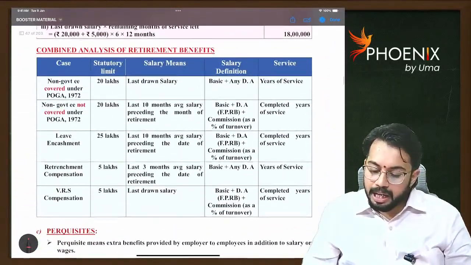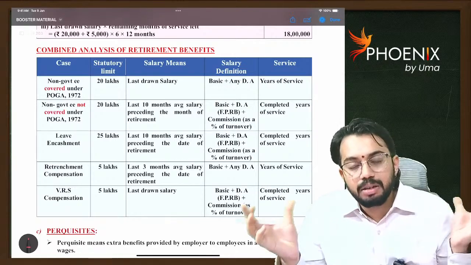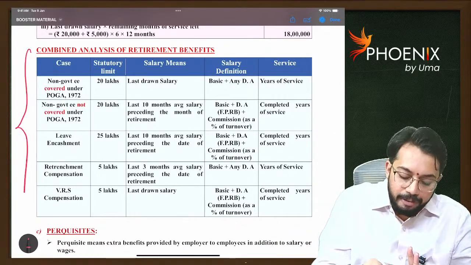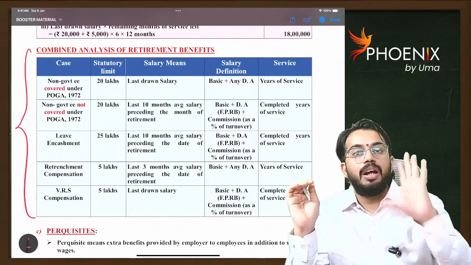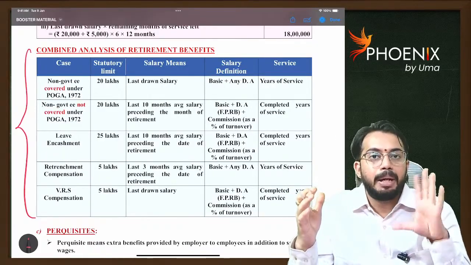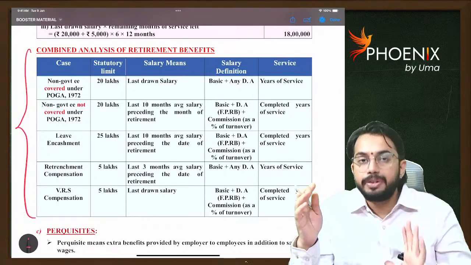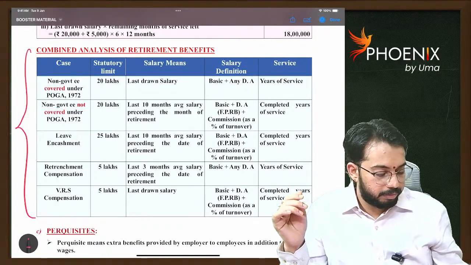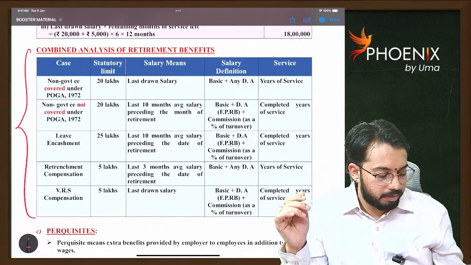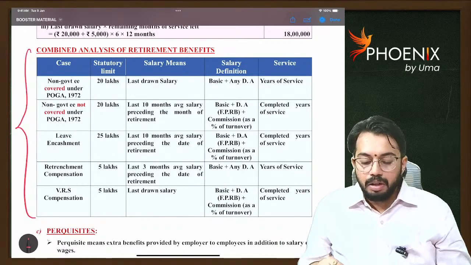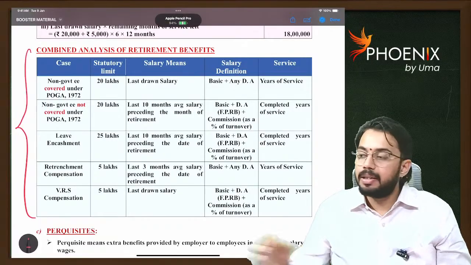Next, the entire retirement benefits I gave in a single chart for your quick understanding. Before going to the examination, you can see this retirement benefits chart. It will be highly useful to you. Okay. Next, we will discuss perquisites.